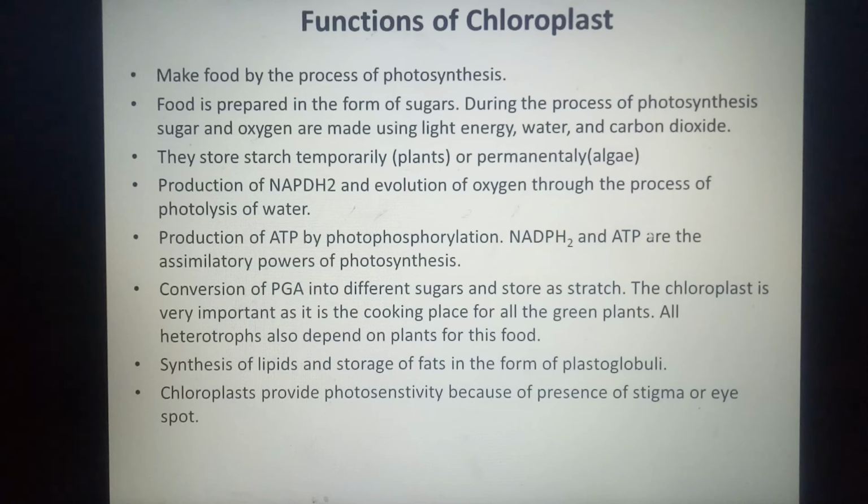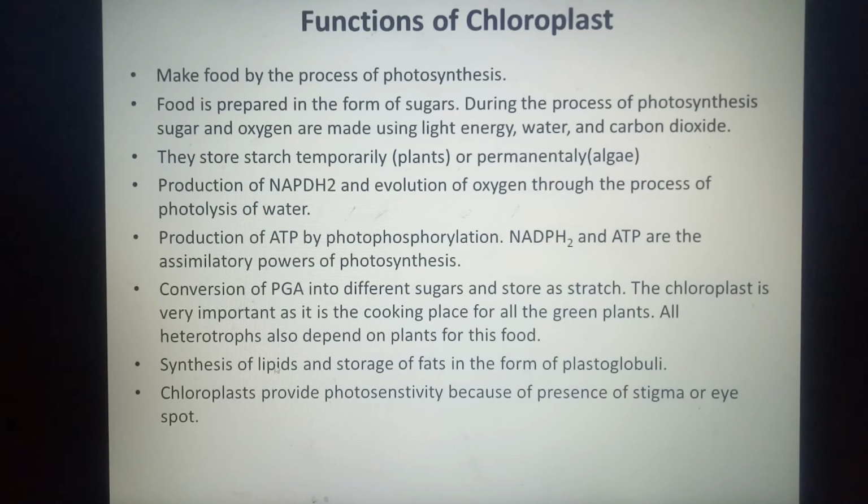So chloroplast is responsible for the synthesis of ATP by photophosphorylation process. The conversion of PGA, phosphoglyceraldehyde, into different sugars and starch happens at the chloroplast. So chloroplasts are the kitchens of the green plants.